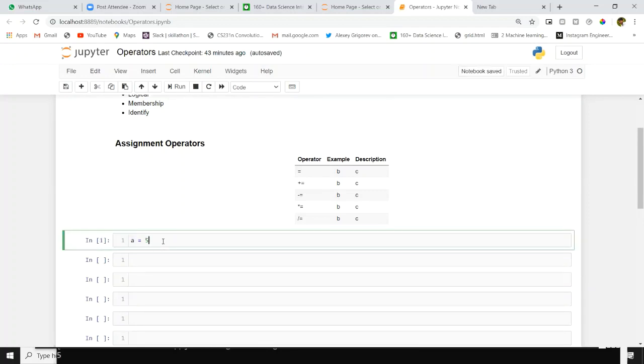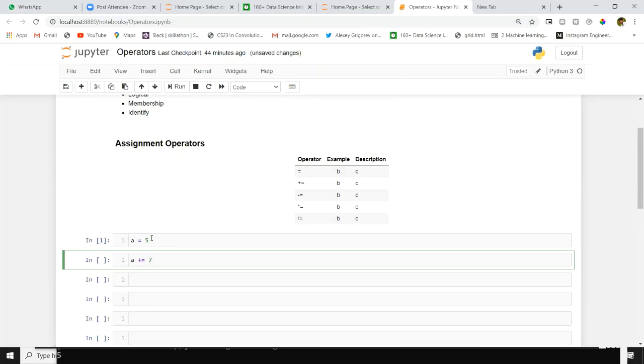You are clear about this assignment operator. In the same way, we have new operators here. A plus equal to. This is also one more assignment operator. Before equal to, you will give plus. After that, we'll give some number, 7.